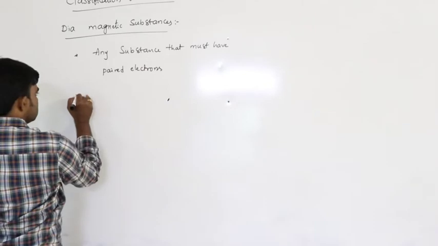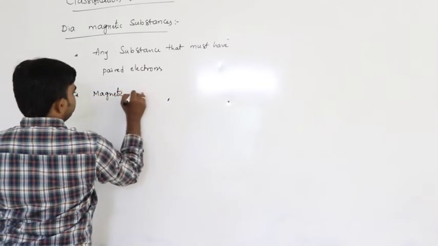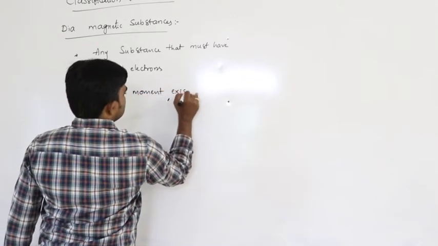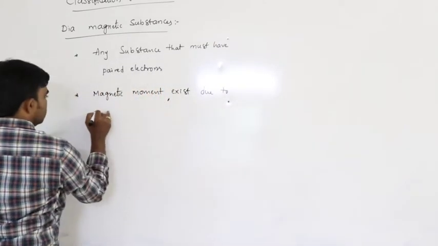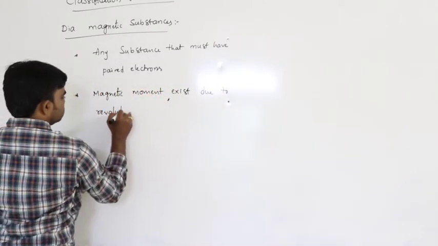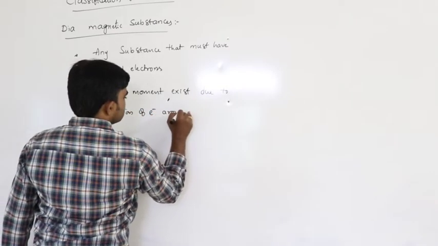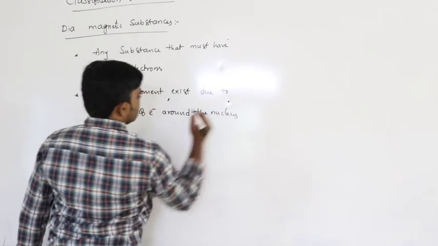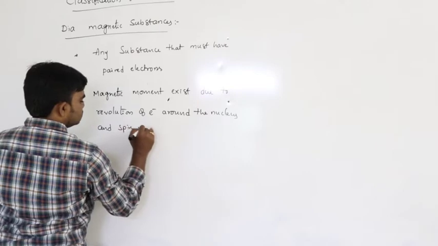So here in this situation the magnetic moment exists due to revolution of electron around the nucleus, and spin motion of the electron.